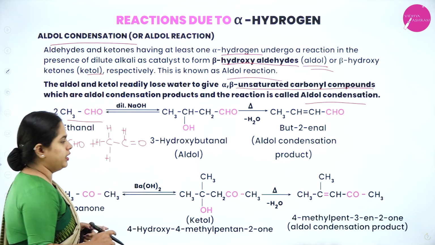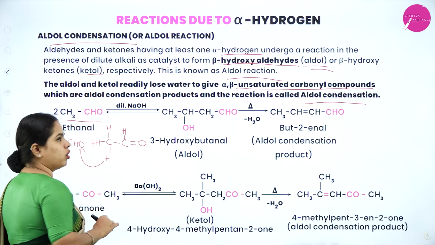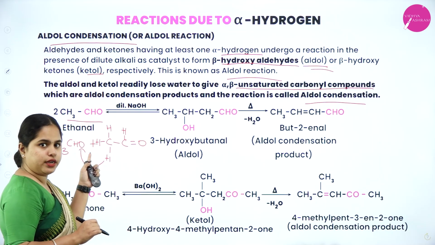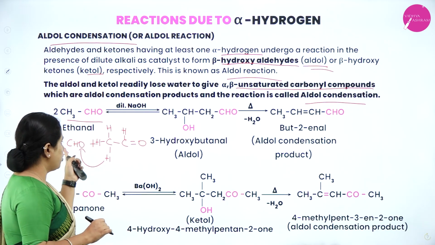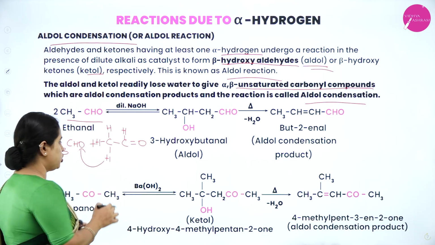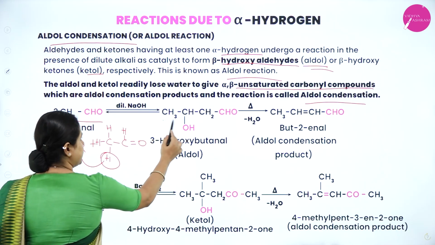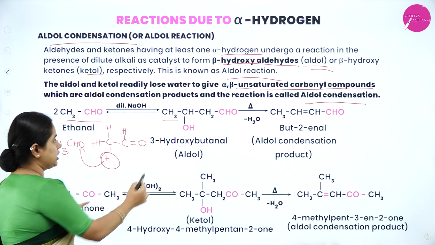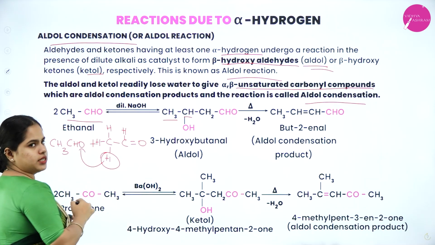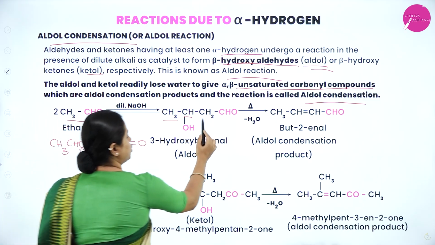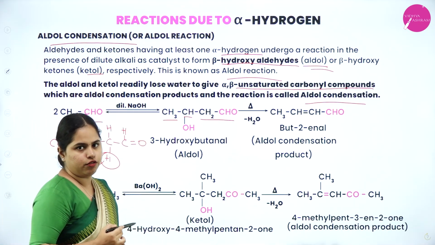Any one of these alpha hydrogens will shift to the oxygen atom here. So you are going to get OH here, and this will become CH2. This hydrogen gets shifted to the oxygen atom. So you will get CH3 and CH, to which hydrogen is attached, so CHOH, and you will have CH2 and CHO. This is the aldol which is formed here.